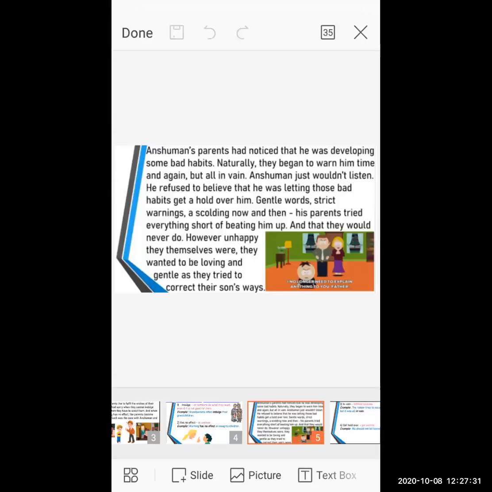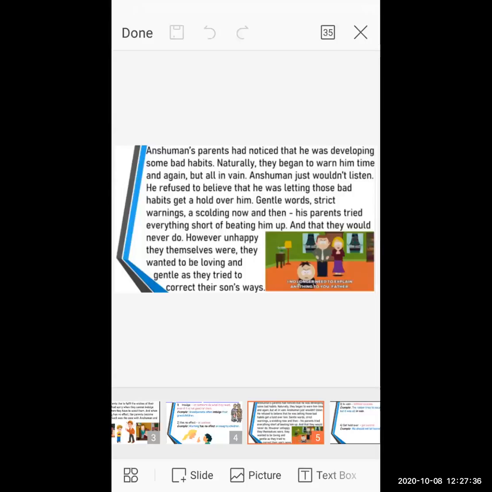Now let us see what happened next. As an Anshuman, he does whatever he likes to do. The parents taught him good habits, but he doesn't want to listen to his parents.